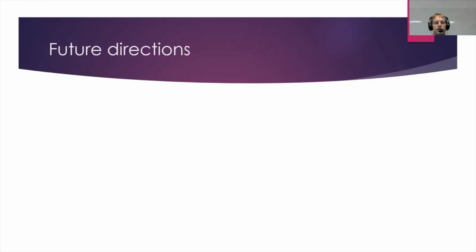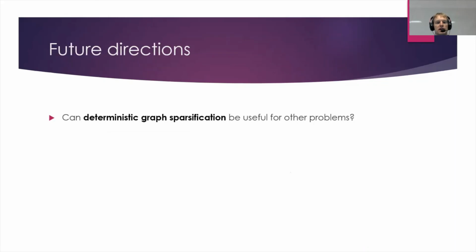So what are future directions for work? Well, we would like to hope that this deterministic graph sparsification framework can be useful for plenty of other problems. We'd have to change exactly what property it is that we're checking still holds when we're de-randomizing the sampling of a graph. We do have follow-up work that's going to be appearing at PODC this year applying this to coloring, but hopefully there are also many other problems where an approach like this would work.